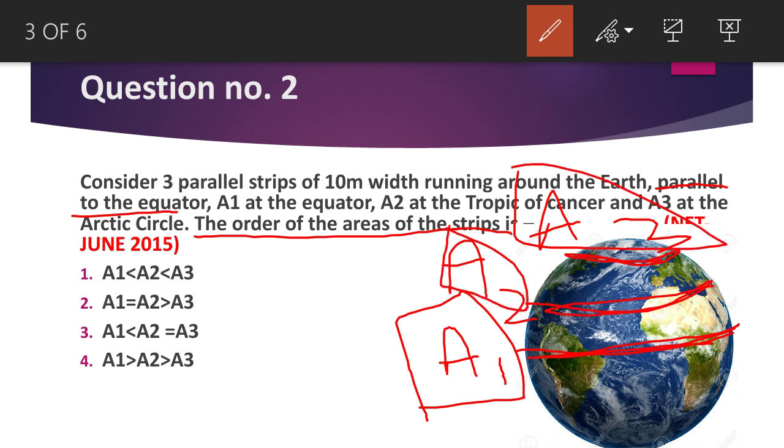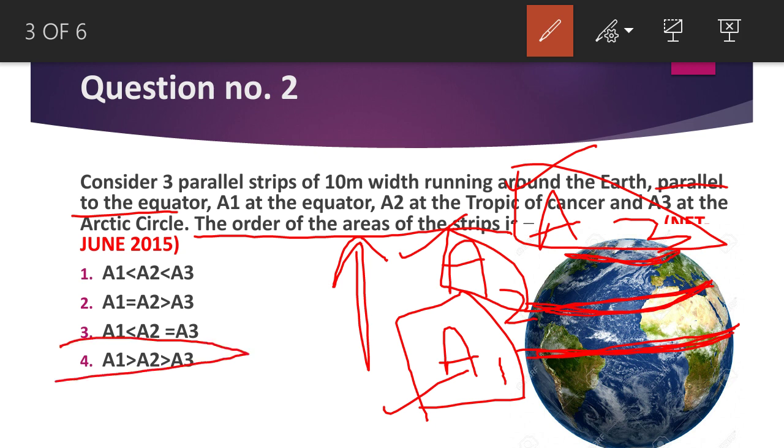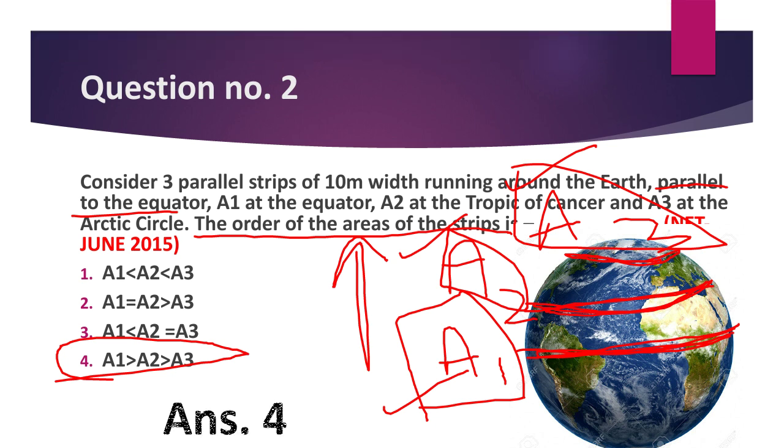So the more the radius, the more the area. A1 has the greatest radius since it is on the equator, so its area will also be the greatest. Then A2's radius is less than A1, that means the area of A2 will also be less than A1. And the same for A3, the radius becomes even less and its area becomes even less. Hence the radius is decreasing towards the pole from the equator, and the area is also decreasing. So here the radius is decreasing, the area is decreasing, and hence the option number 4 is your right answer, that the area of A1 is greater than A2 and the area of A2 is greater than A3.